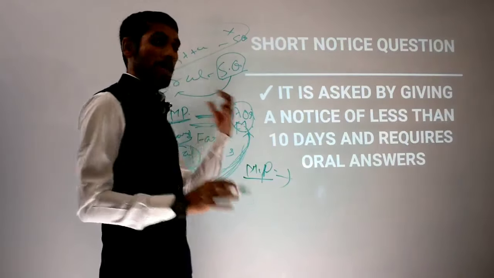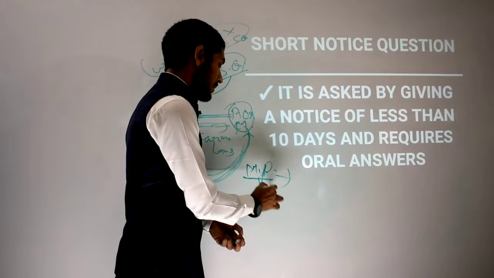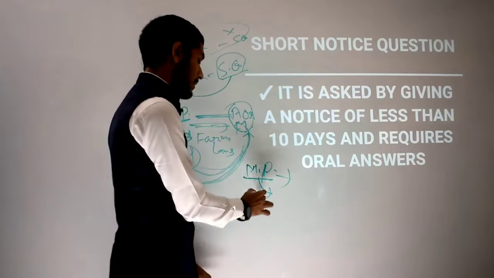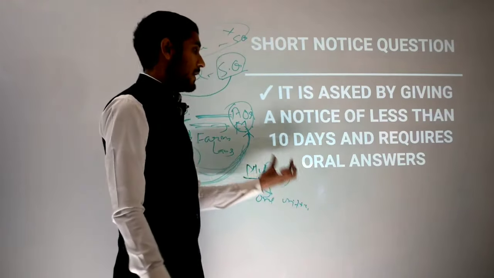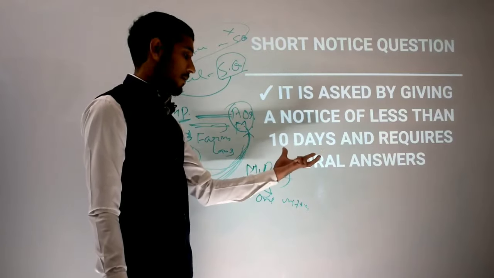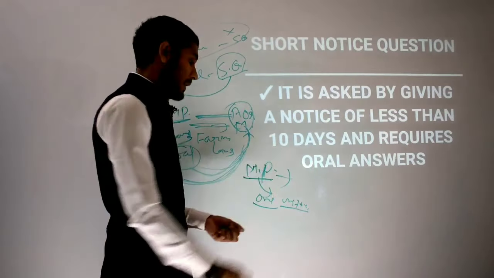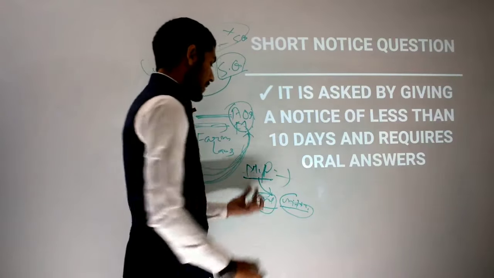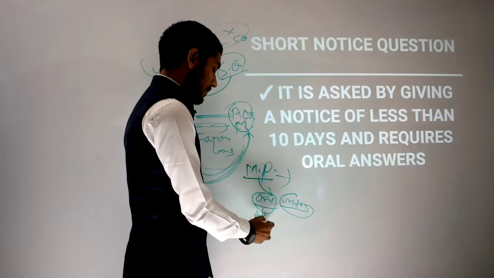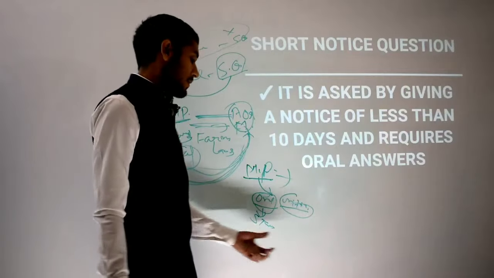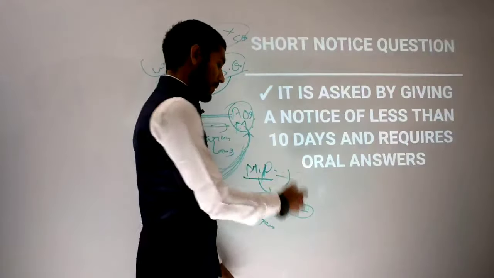It is upon the MP who is asking the question, who wants the reply in which form, either oral, written, or in the form that I will cover right now. On this wish of that MP, the type of question is decided. If the MP wants an oral reply, it will be termed as a starred question. If a written reply is wanted, that question will be termed as unstarred.